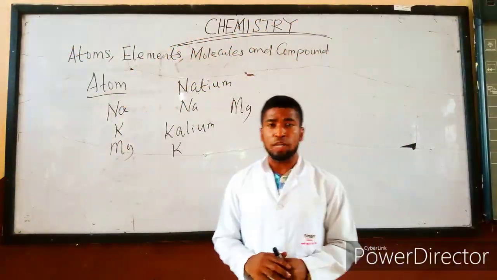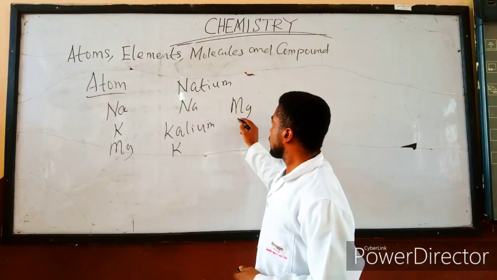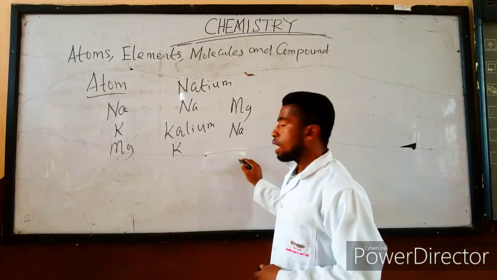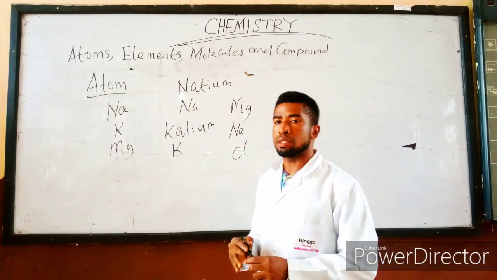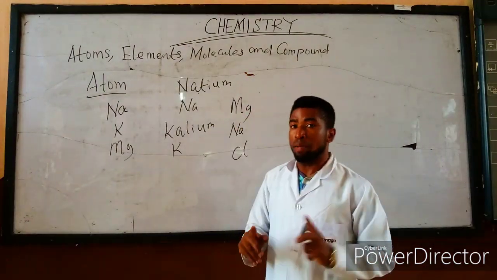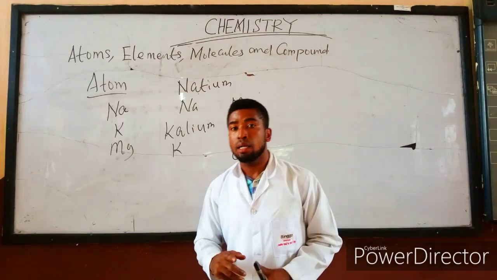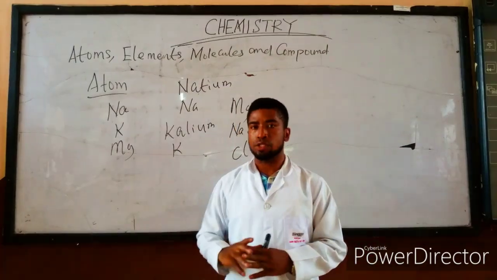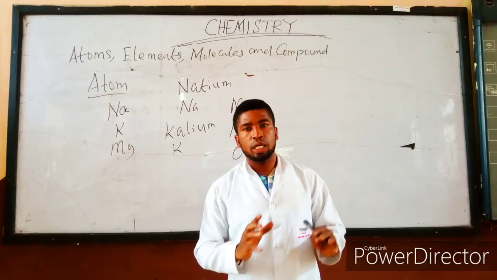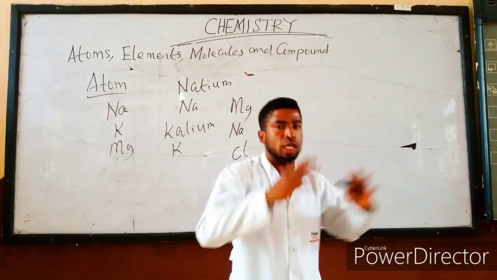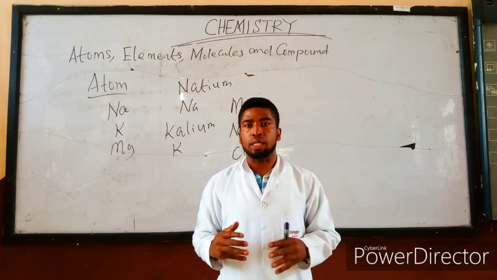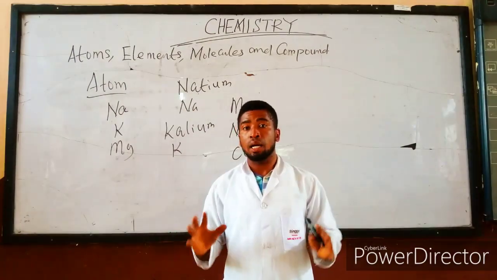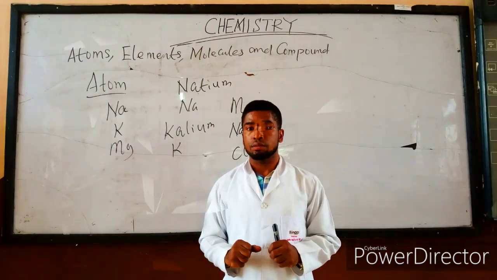Further examples of elements are, like I said before, magnesium, sodium, and then chlorine, which is a non-metallic element. Remember, in elements, there are metals and what? Non-metals. Metals are those that always lose electrons, but non-metals are always gaining electrons. However, all of them are elements.